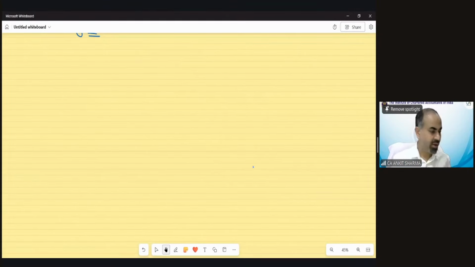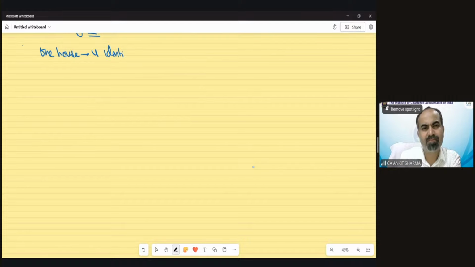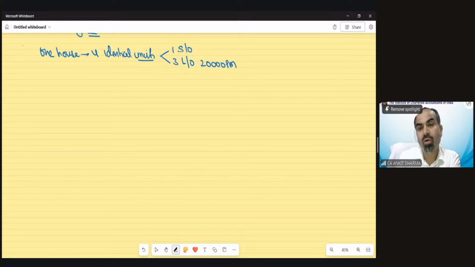So let me write down the information of the question. One house, 4 identical units. One is self-occupied, 3 are let out at 20,000 rupees per month. One unit out of this is 6 months vacant.